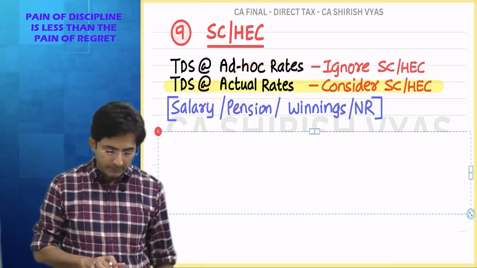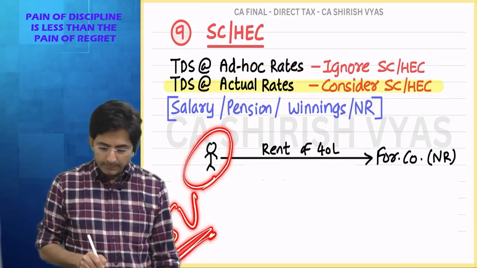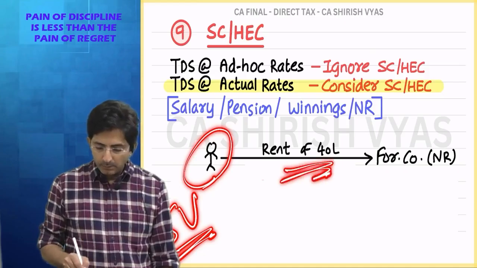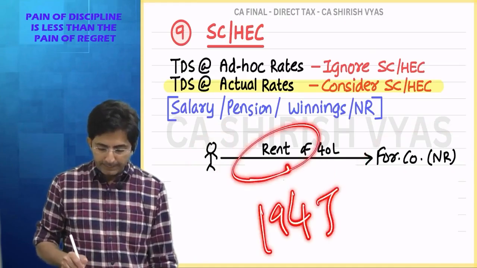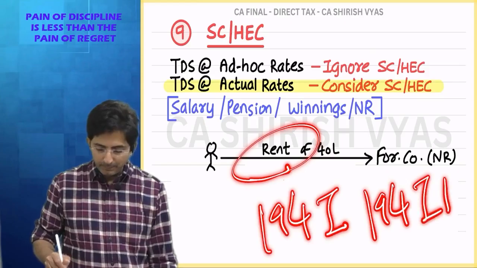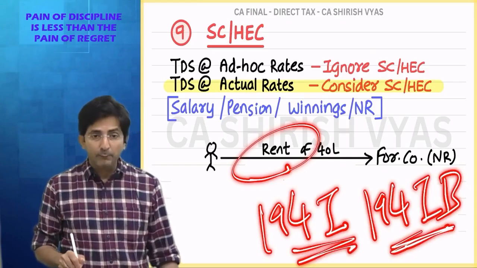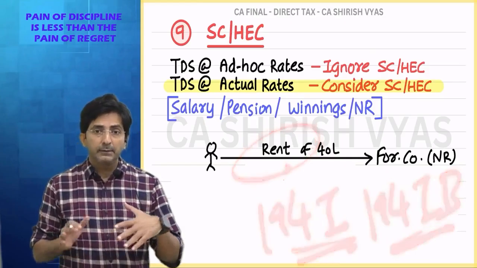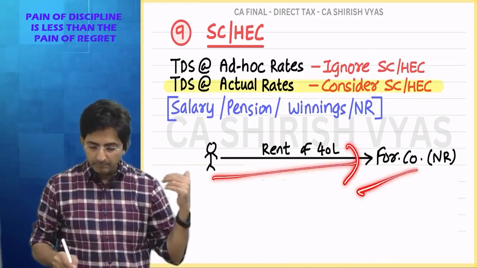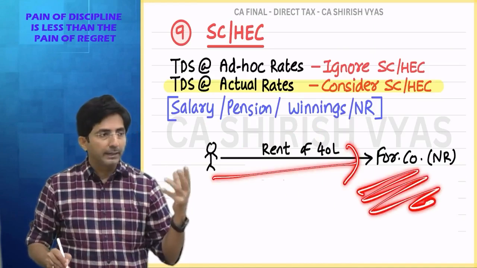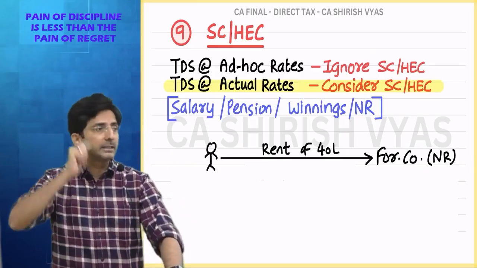Try this example. This is Shirish Vyas. He has paid rent of 40 lakhs to a foreign company. So tell me, for rent, will you say section 194I or 194IB? Don't even dare to say these sections, because these are from the family of CD Wakraf CP, where the receiver should be resident. Here, who is the receiver? A non-resident foreign company. And whenever a non-resident foreign company is the receiver, TDS will come, but under a different section.